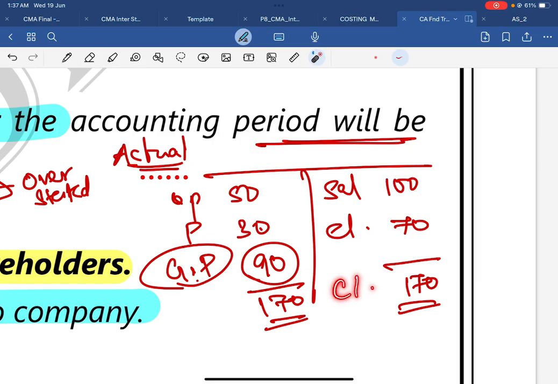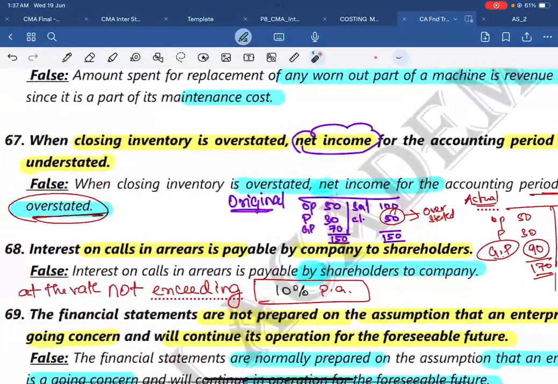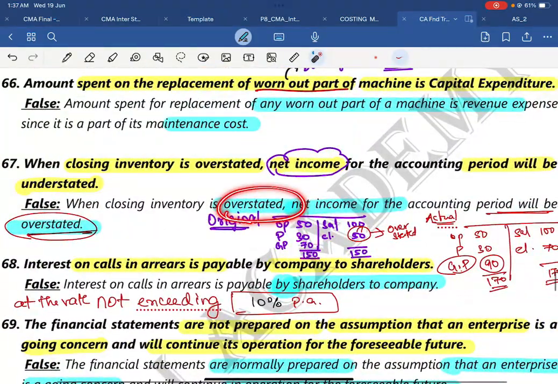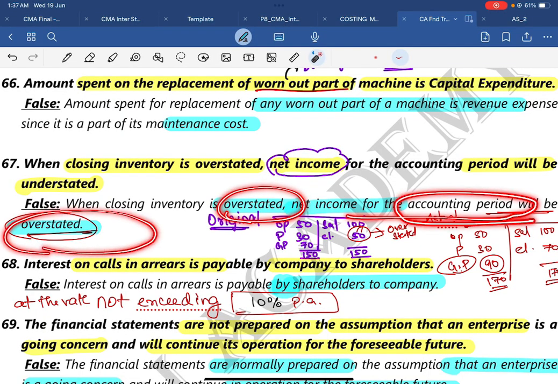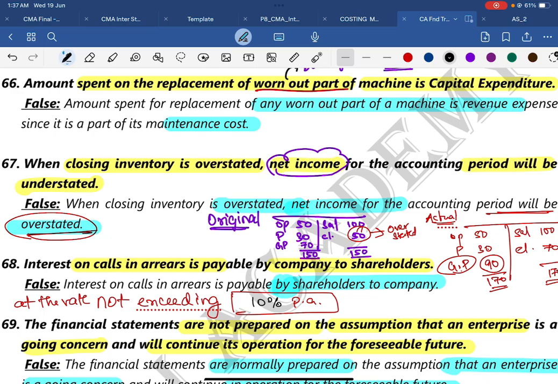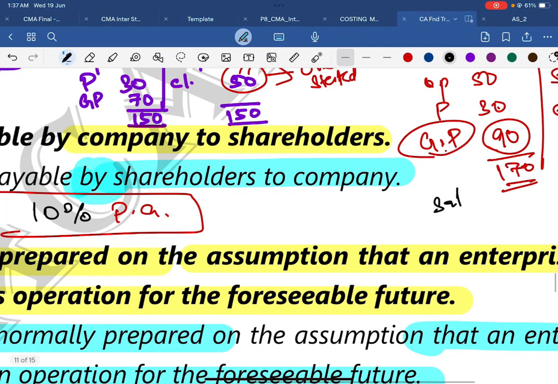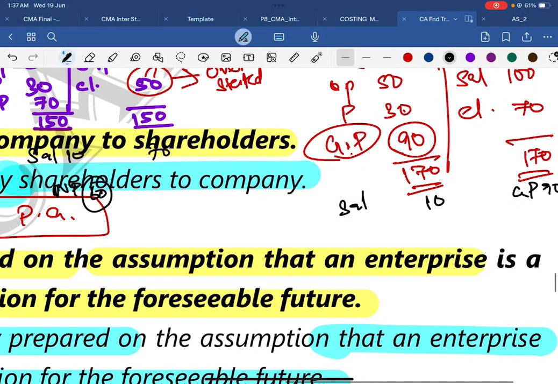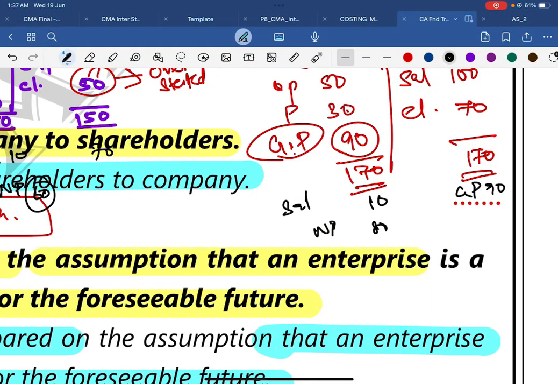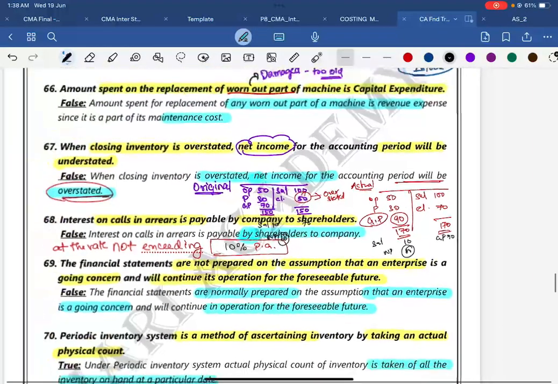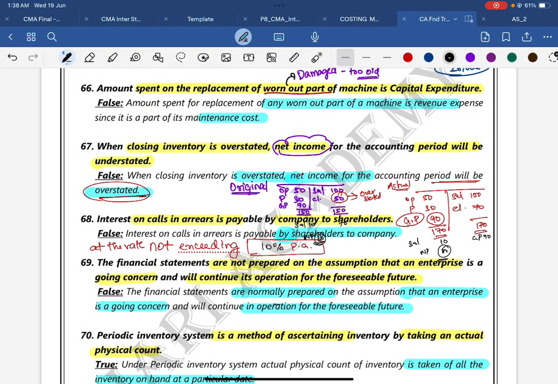So when closing stock is overstated, GP is increased. So when closing inventory is overstated, net income of an accounting period will be overstated. Net income means if you want to go further, here you need to write GP. GP is 90. Let's say you are having a salary over here. The same salary you need to write it here. It is 70. Salary, let's say 10. Now your NP, that is your net income, net profit, will become 60. Now what will happen? Salary remains 10. Now your net profit will become how much? 80. So that's how the net income also got increased from 60 to 80. So the answer is false.